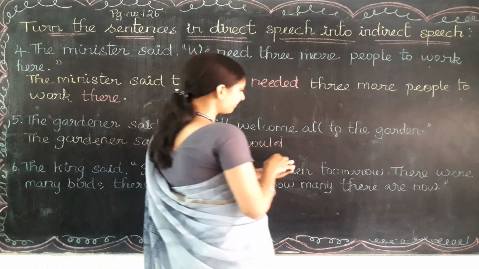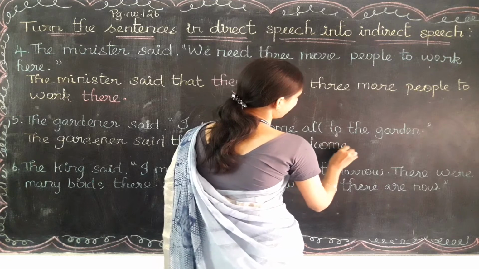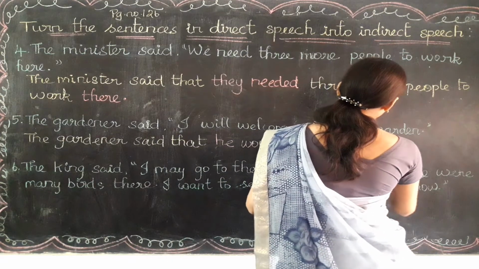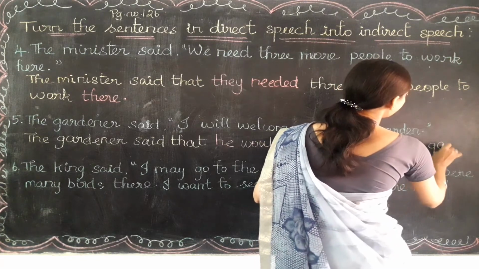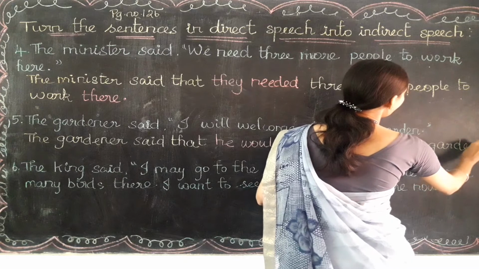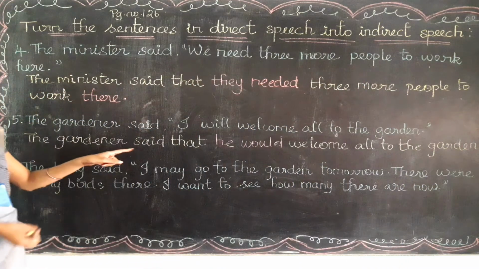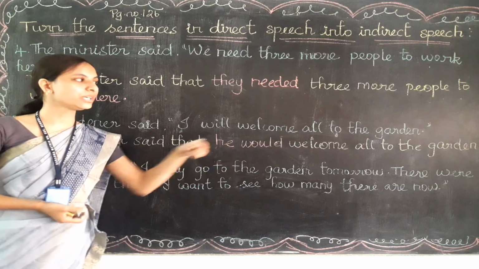Will come, all to the garden, and it should end with a full stop. So the gardener said that he would welcome all to the garden.